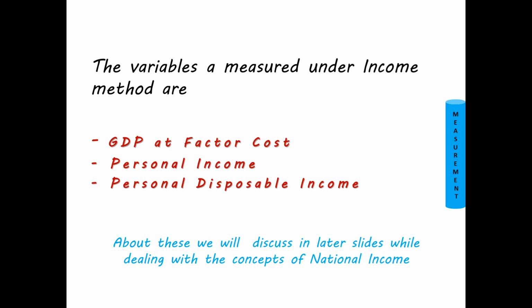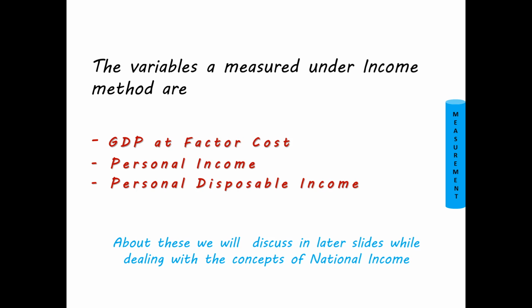So very briefly, you can say it is a touch-and-go approach to concepts of national income. In my next video, when I actually start dealing with concepts of national income, you will understand why there are different concepts. If I had started directly with concepts of national income, it would be very tough for you all to comprehend why we are studying these different concepts.